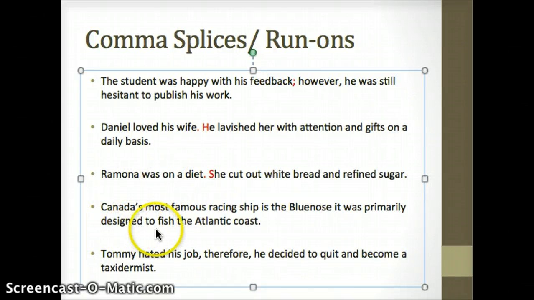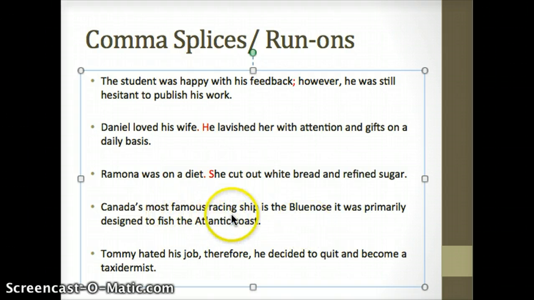Fourth one: Canada's most famous racing ship is the Bluenose. It was primarily designed to fish the Atlantic coast. Okay, so in this case, we have to separate these two independent clauses once again that are blended together.